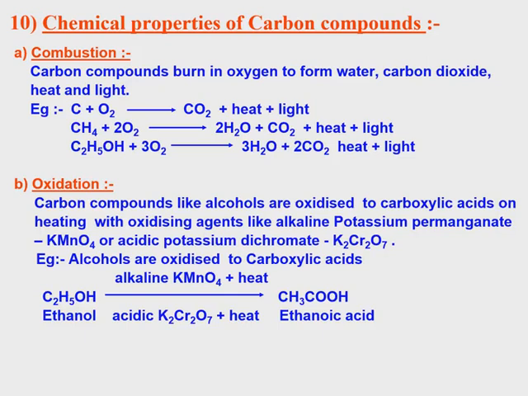Next one, oxidation. Carbon compounds or organic compounds like alcohols are oxidized to carboxylic acid on heating. The oxidizing agent is alkaline potassium permanganate or acidic potassium dichromate. So alcohols are oxidized to carboxylic acid in the presence of alkaline potassium permanganate or acidic potassium dichromate. C2H5OH has 2 carbons, with a carbon single bond containing OH. So ethanol.